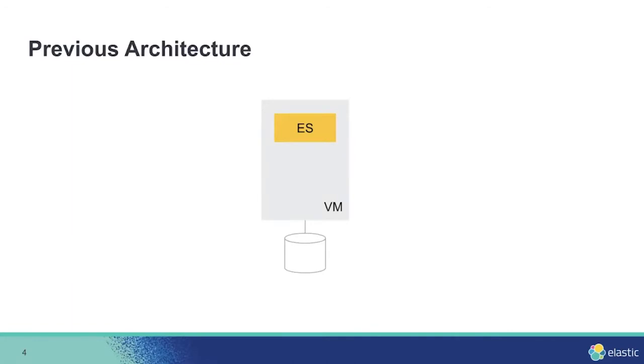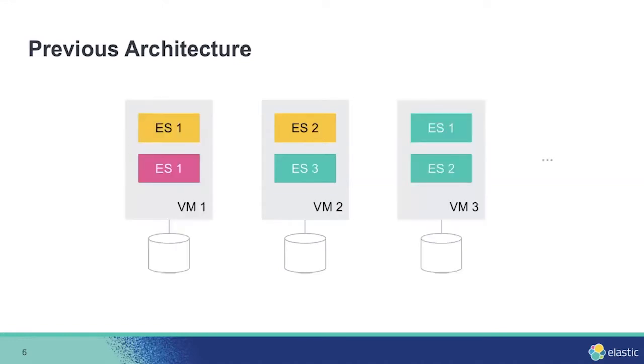In the previous architecture, we have Elasticsearch running inside a container, and then we have a big VM. We don't want to waste resources, so we run multiple containers inside the VM. We also have storage that is shared among the containers in the VM. To ensure Elasticsearch is still available even when disruption occurs, we run Elasticsearch in cluster mode, and we try to spread the containers so it will be fine if one VM is down.